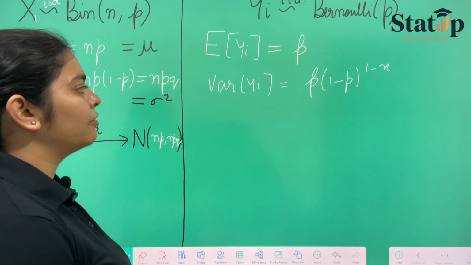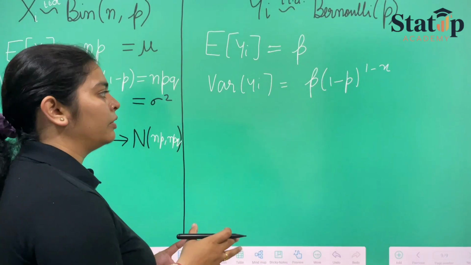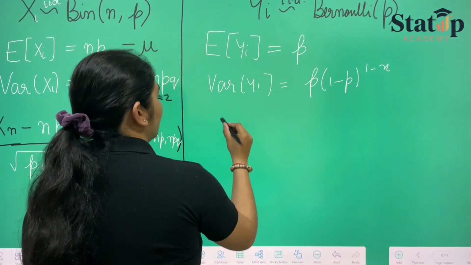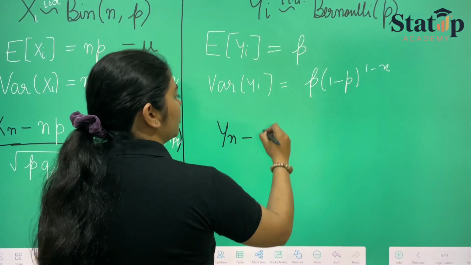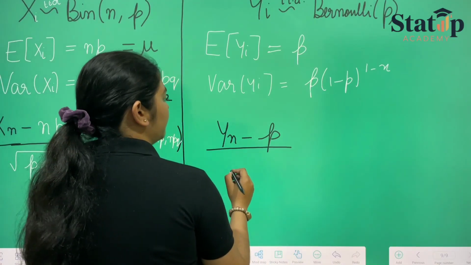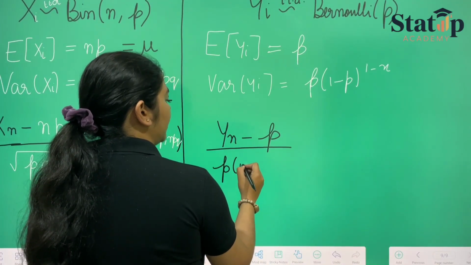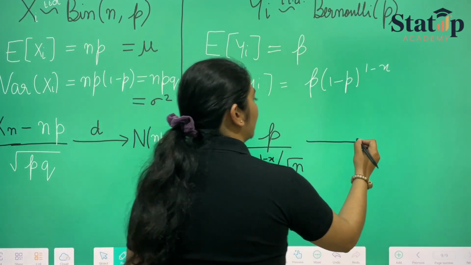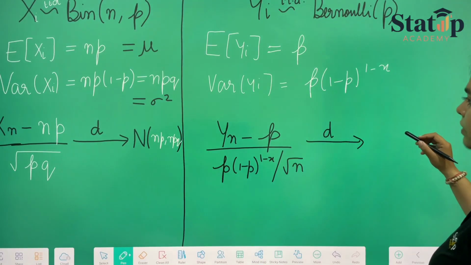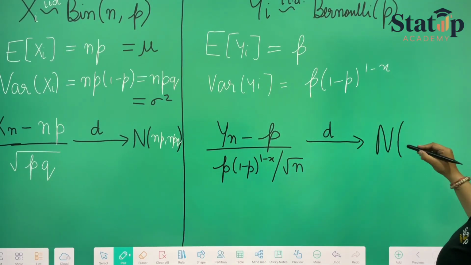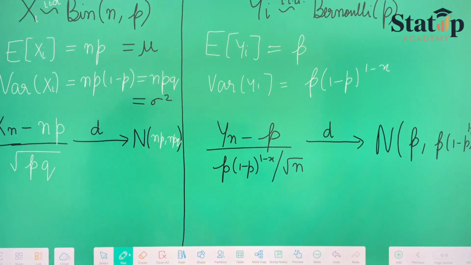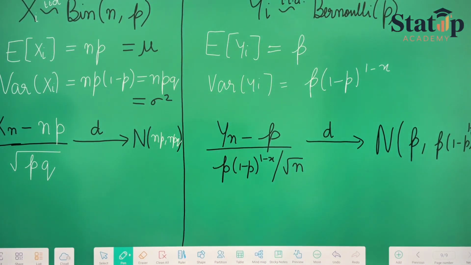So here we have to again show how the central limit theorem follows. If we say that y bar n minus mu, where mu is p, upon the standard deviation over under root n, it will converge in distribution to normal distribution with mean p and variance p into 1 minus p raised to the power 1 minus x. These are the variance and mean of this distribution.